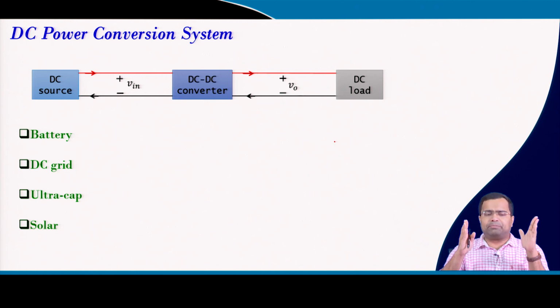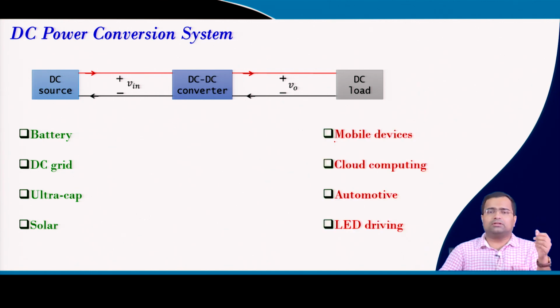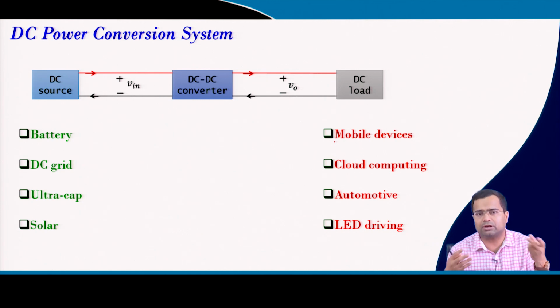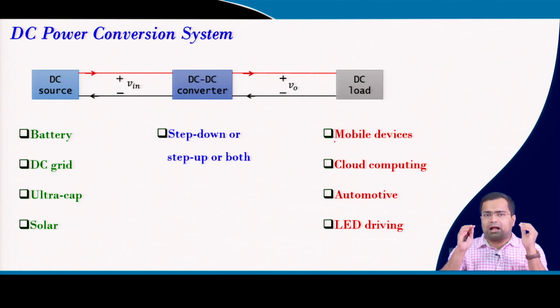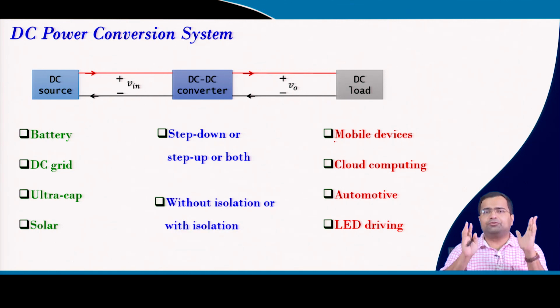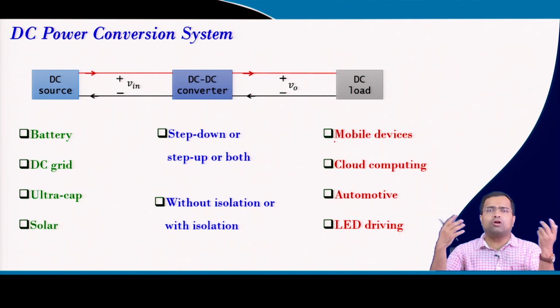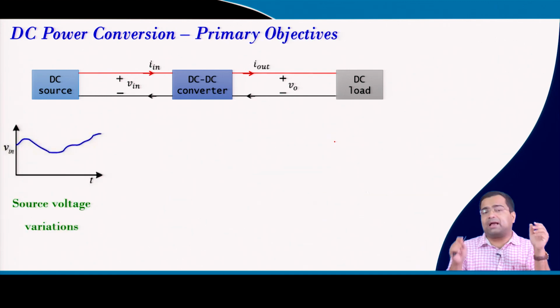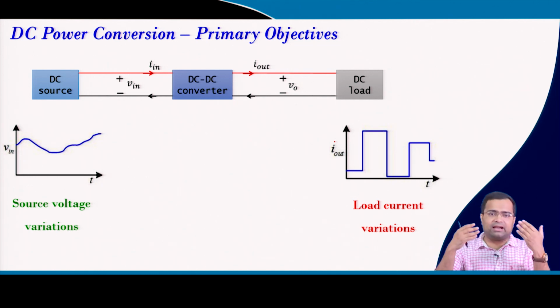Then the source can be battery, grid, ultra cap, solar. The load can be, if you use in mobile phone, cloud computing, automotive. Either we need to step up from source to load, or we need to step down, or the input and output voltage can be close to each other. Either we need to isolate the ground between DC source and DC load, and in some cases we do not require isolation. So, then the primary objective: the source voltage can vary, the load current can vary in step transient. In some cases the load voltage can also vary in dynamic voltage scaling application.